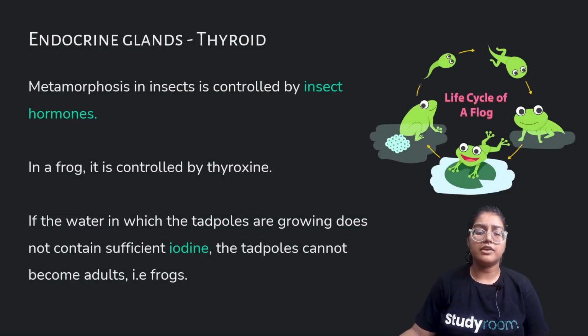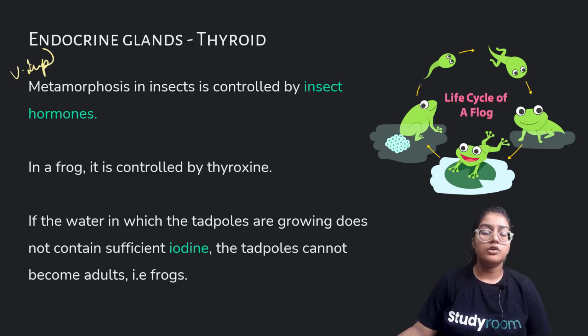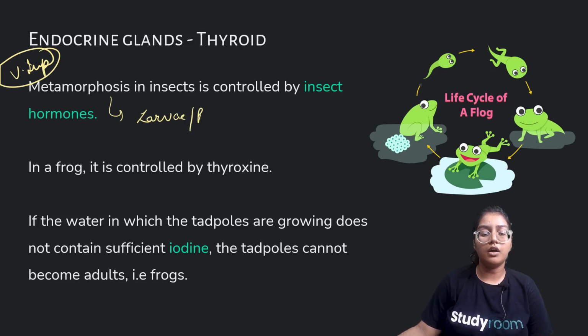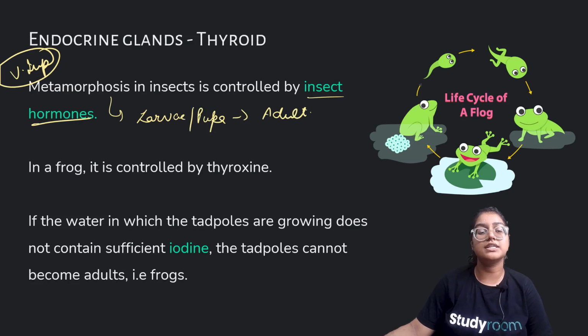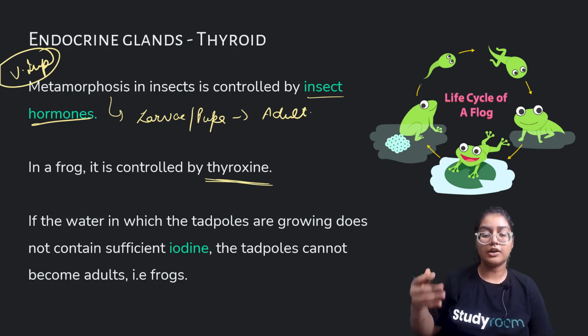It's a very interesting topic here. Metamorphosis, we already know what it is: the conversion of larva or pupa into an adult. It happens in the case of the frog life cycle. In insects this is controlled by their own hormones, but in a frog, it is regulated by thyroxine, just like thyroxine functions differently in different organisms.